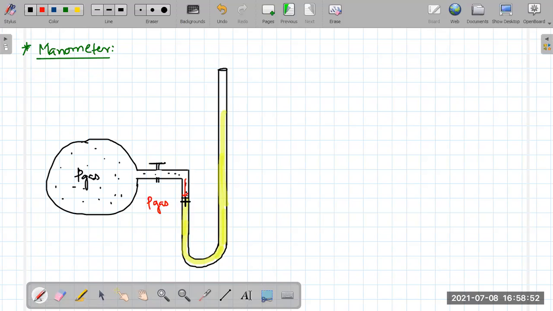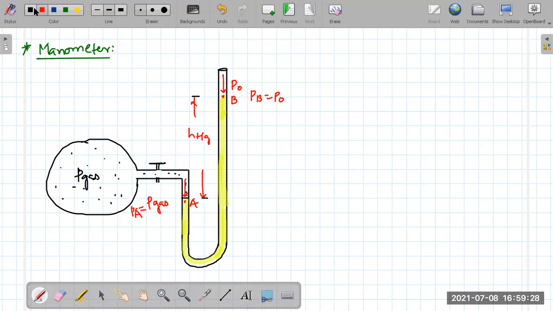So if I select this point as A, I can say that pressure at this point A is P gas. And because the gas is pushing it downward, the level of mercury will rise on the right side. This right side part is open to atmosphere, so it must be atmospheric pressure. So pressure at B will be equal to P naught. Now in the given situation, assume that we have some height difference in the mercury level on both sides.